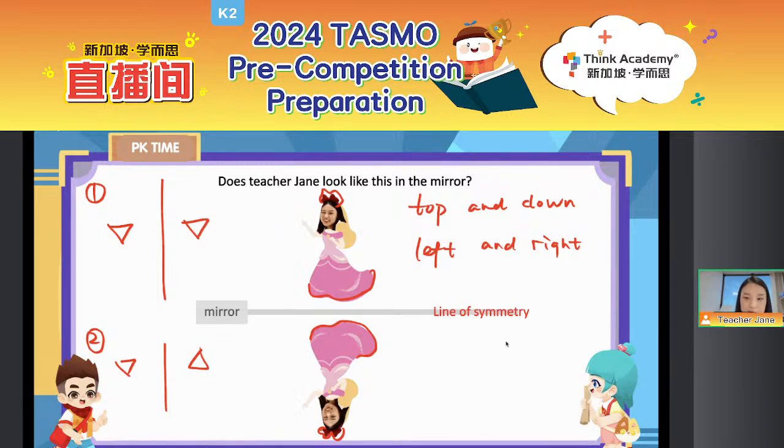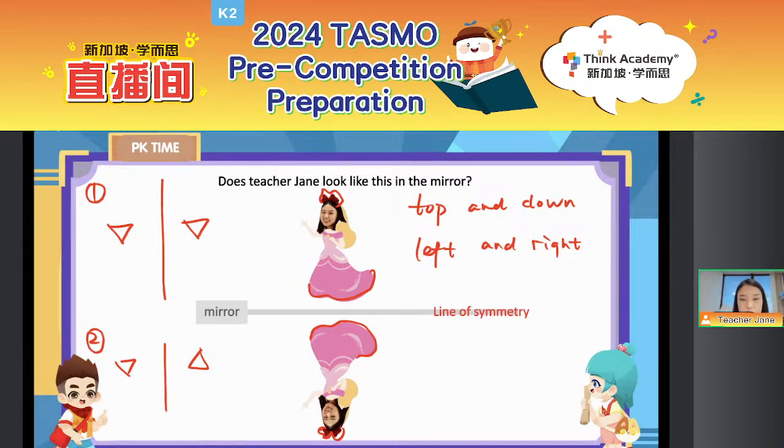Yes, that will be the first one. Because when the mirror is vertical, the top and bottom won't change, but left and right will change, right?